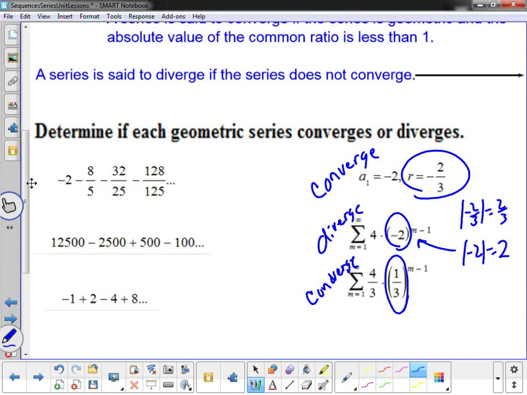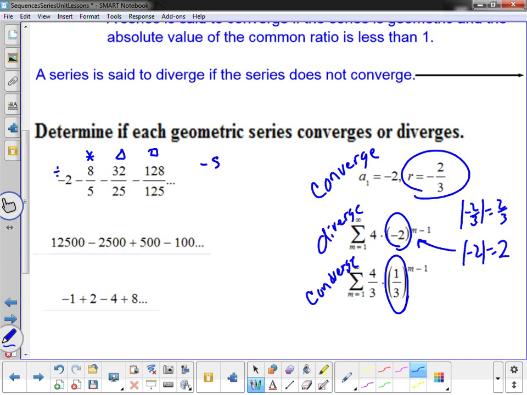These other 3 problems here on the left, notice they don't give us the r. We have to figure that out. Now the great thing about this is we can figure out the r in many ways. I could take my second term and divide it by the first term, or I could take my third term and divide it by the second term, or I could take my fourth term and divide it by the third term. It doesn't matter which one I do, I just need to do it.